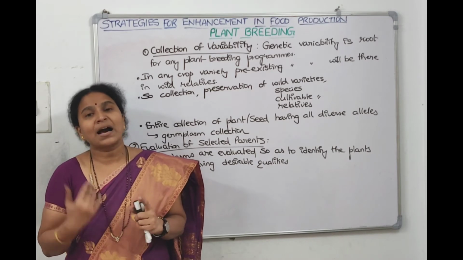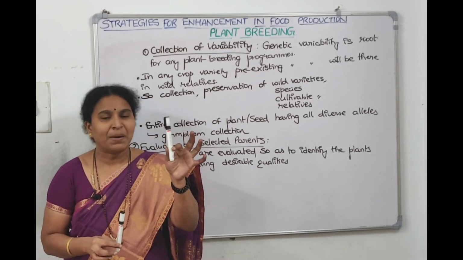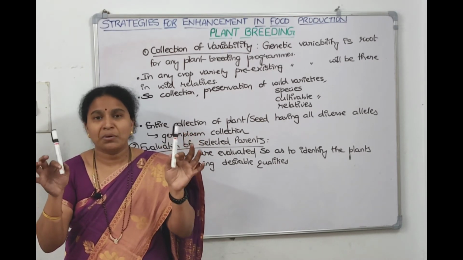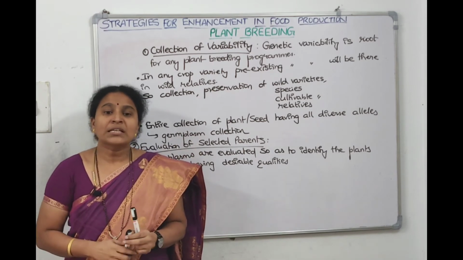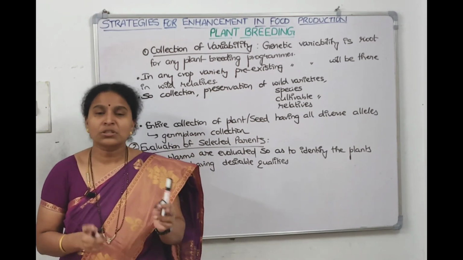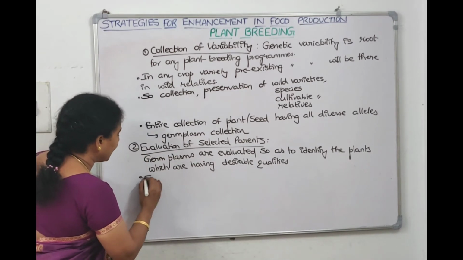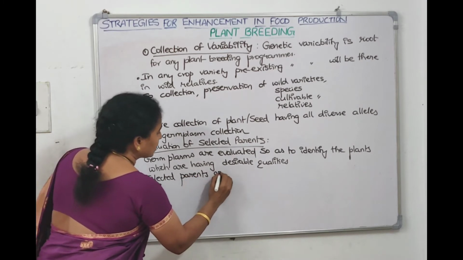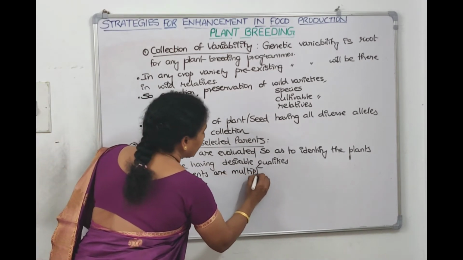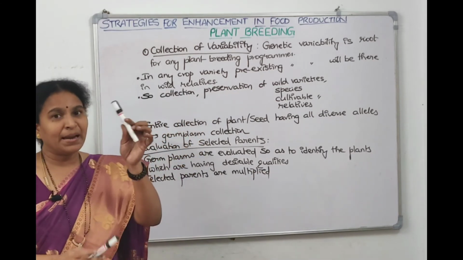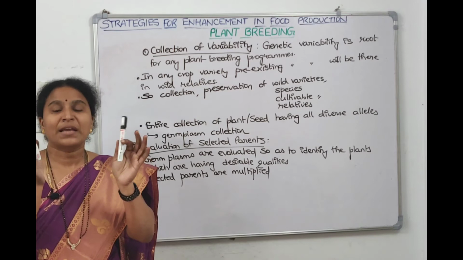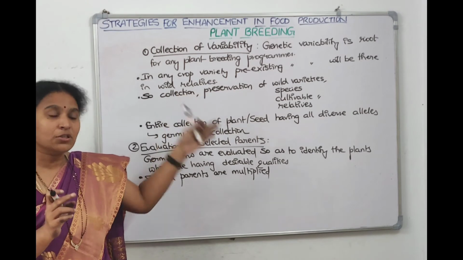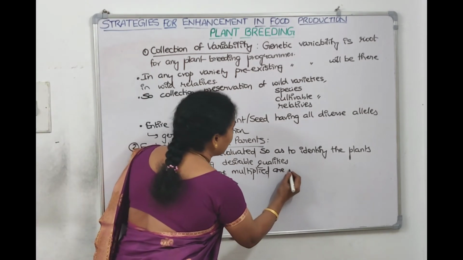Now then you have selected. The selected parents are multiplied. You have only 1 male plant and 1 female plant. Before starting the experiment, we will multiply these plants so that you have some lot with you. So selected parents are multiplied and used in the process of hybridization. After you select these parents, they are to be multiplied. Because you brought just one parent and another parent, but we will multiply them so that we have some amount of plants with us.